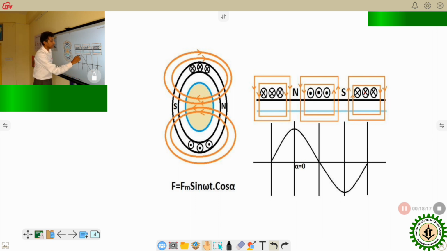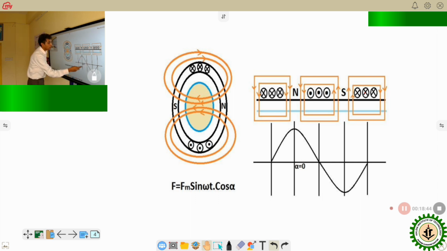So this curve, starting from alpha equals 0, follows a cosinusoidal waveform, which is maximum at 0, 0 at 90 degrees, maximum negative at 180 degrees, again 0 at 270 degrees, like this.